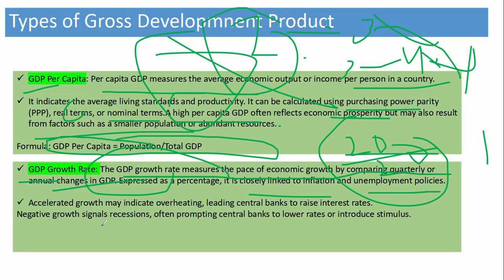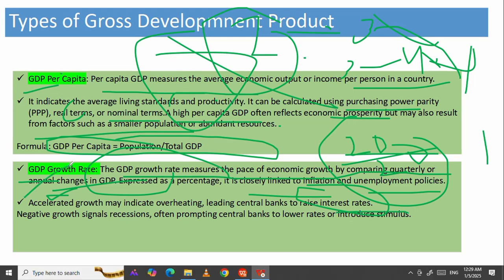Accelerated growth may indicate overheating, leading the central bank to increase the repo rate, the interest rate. Negative growth signals a recession, either coming in a foreign country or our country. This prompts the central bank to lower rates or introduce stimulus. This is all about GDP per capita and GDP growth.